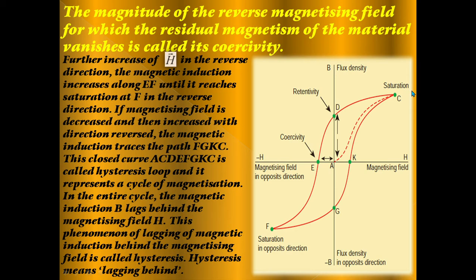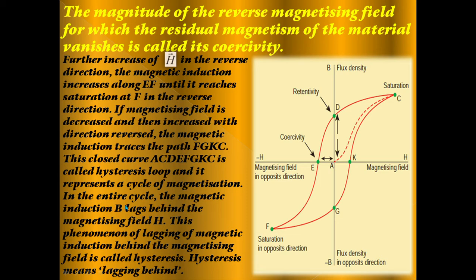This closed curve A, C, E, F, G, K, C is called the hysteresis loop, and it represents a cycle of magnetization.